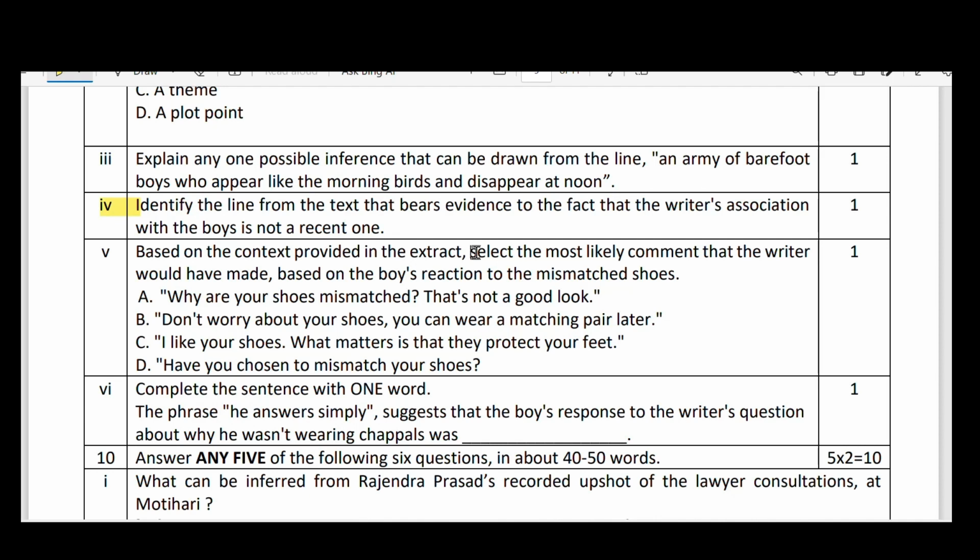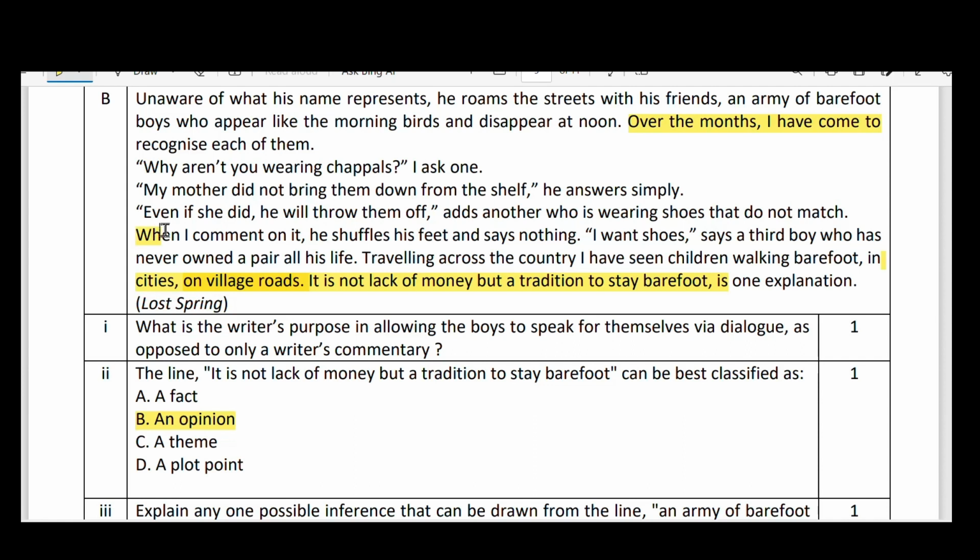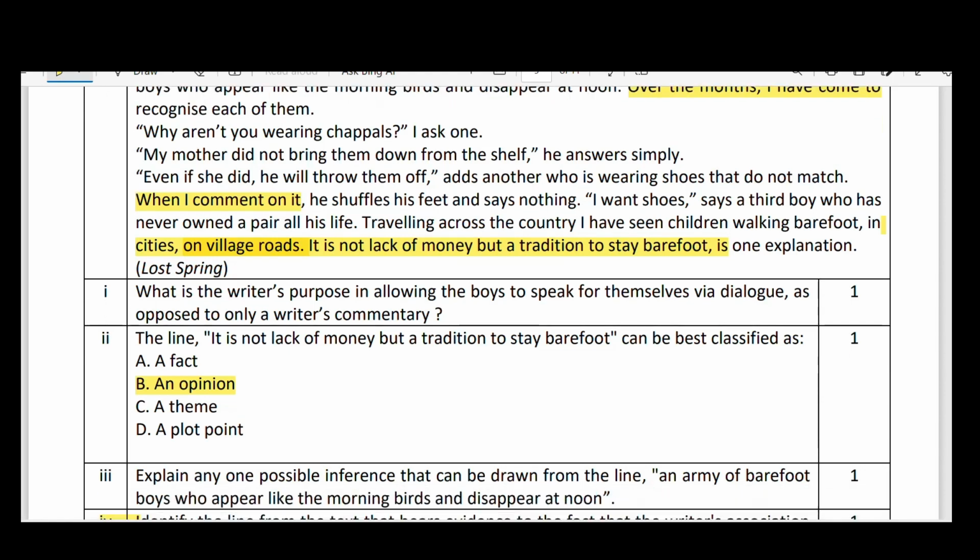Fifth question: based on the context provided in the extract, select the most likely comment that the writer would have made based on the boy's reaction to the mismatched shoes. So what might it be here? She said, "When I commented on it, he shuffles his feet," but she did not mention what comment she made. What might be the comment that she made? Let us see here.